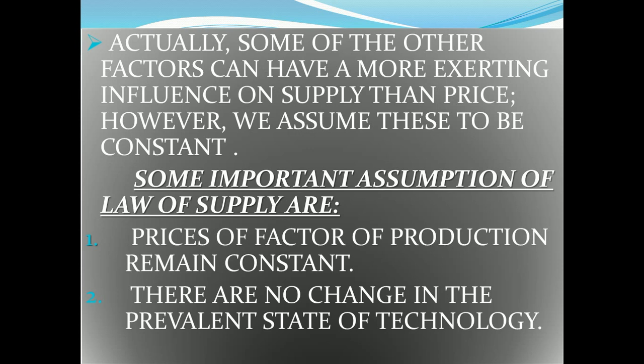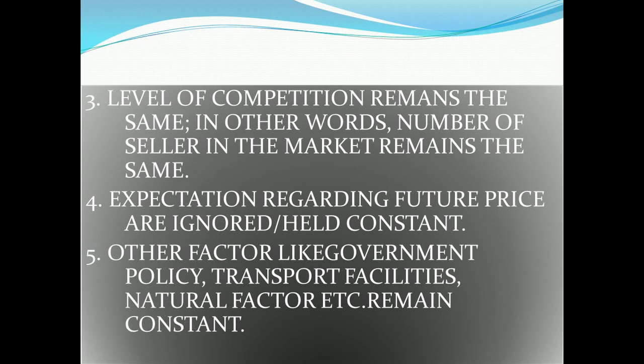However, we assume this to be constant. Some important assumptions of the law of supply are: first, very important for section C or D, write the assumptions of the law of supply. First, price of factors of production remains constant. Second, there is no change in technology. Third, level of competition remains the same. In other words, the number of sellers in the market remains the same.